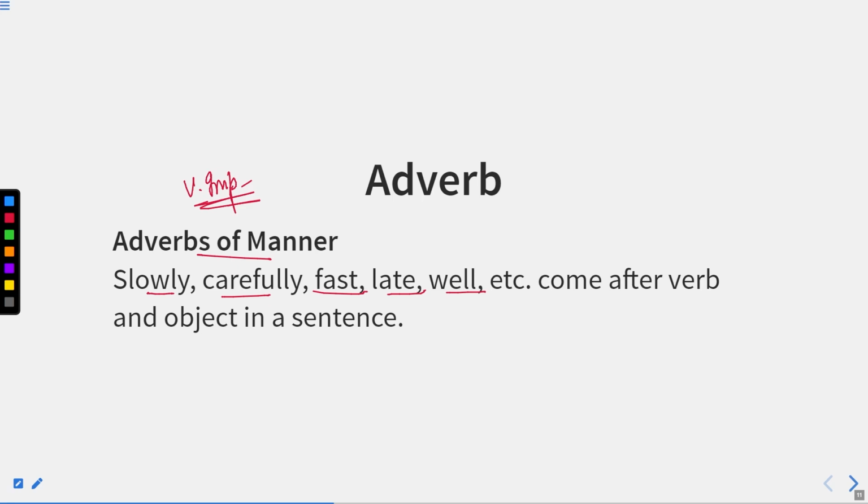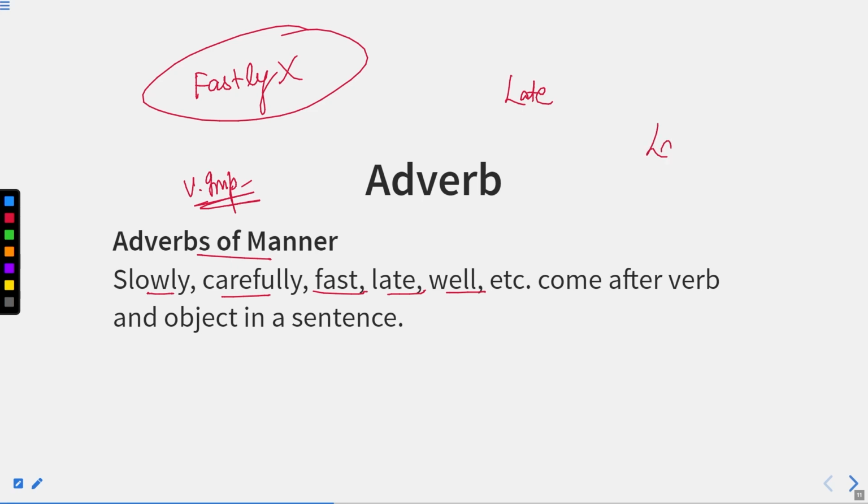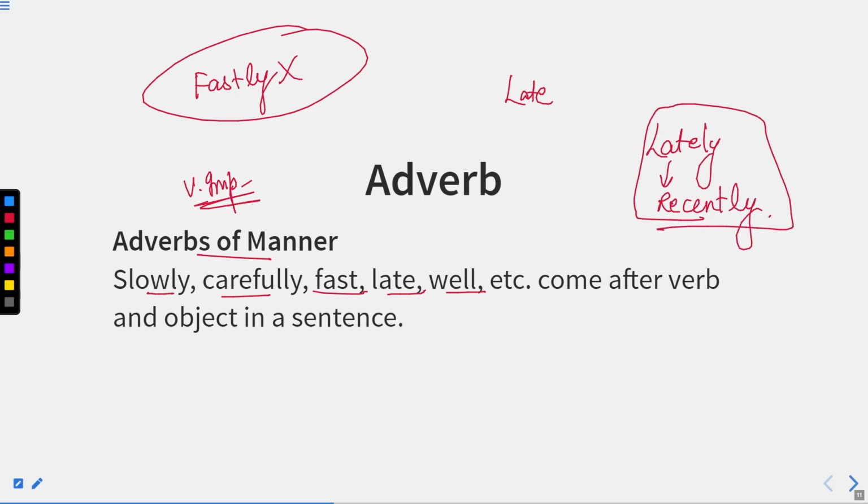We need not add ly to these words, because if you write fastly, this word does not exist. You can say that this is not a word. Late is a word, an adjective as well as an adverb. But if I take the word lately, the meaning of this word is far different from the word late. Lately means recently, and the word late means coming after time. So the meanings of late and lately differ from each other.